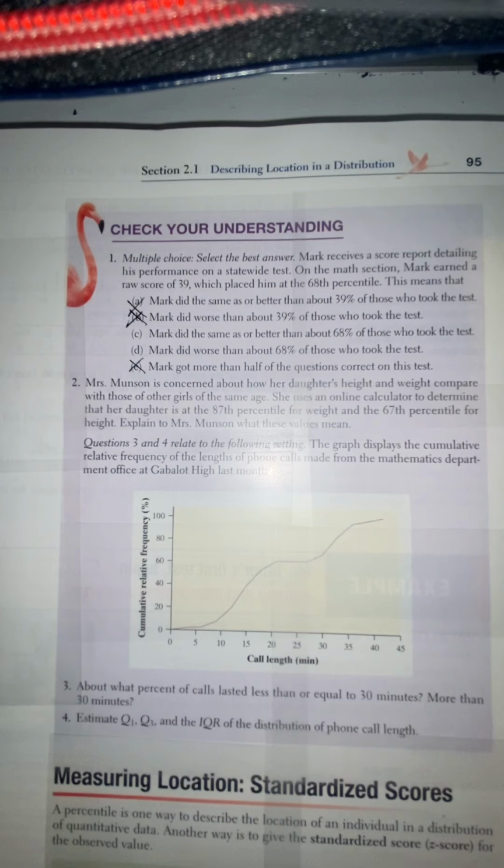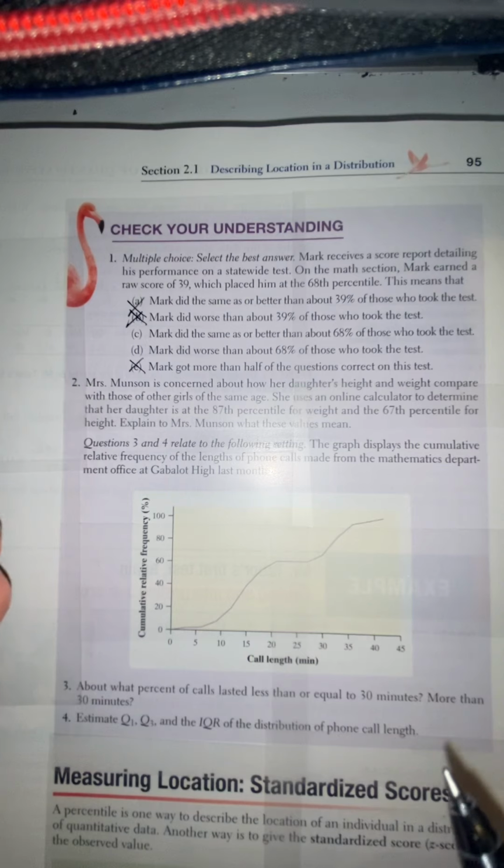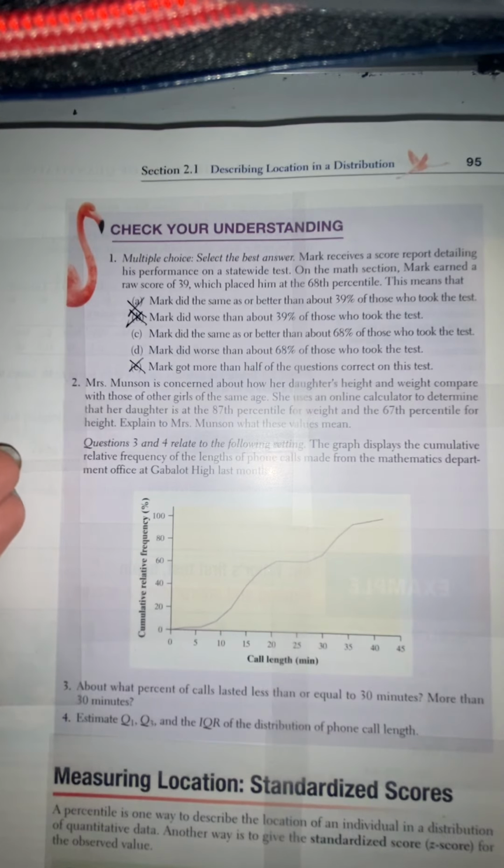So they either got less than a 39 or they got a 39, meaning that Mark got either a 39 or he did better because he has the maximum. So in comparison to the other students, he has a 39, so he did better or the same as. There could be a situation where all of them got a 39, they would still all be in the 68th percentile.